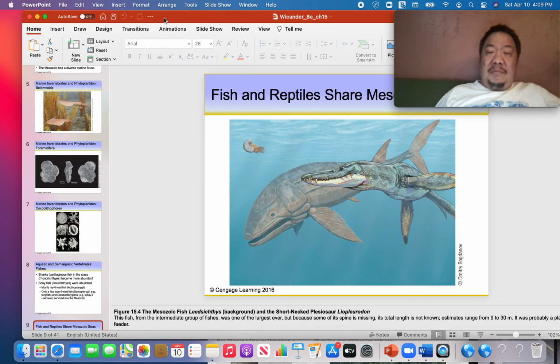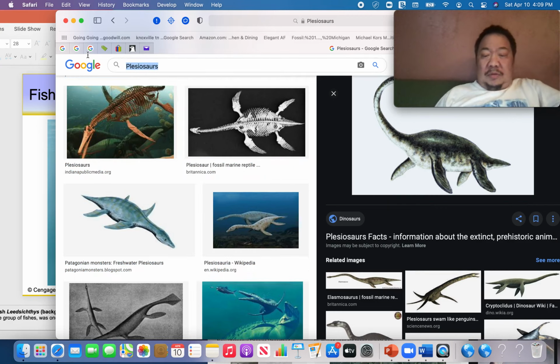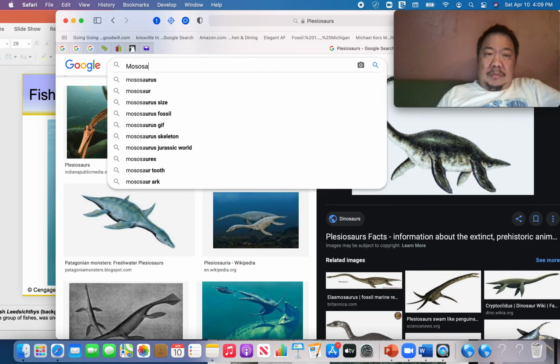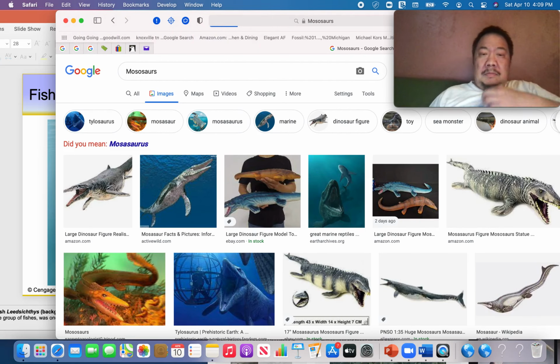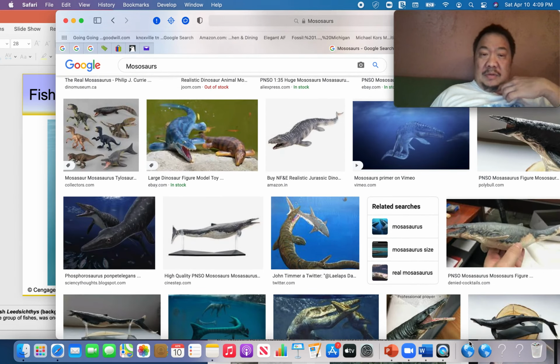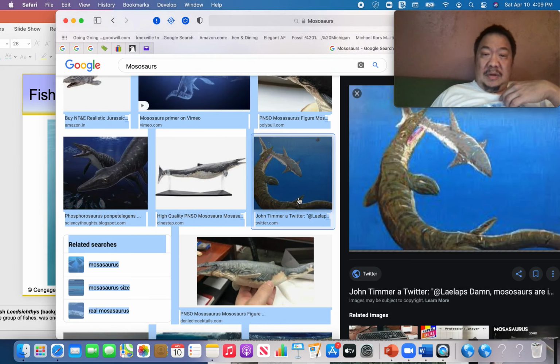The third type of marine reptile we want to look at is called a mosasaur. Mosasaurs were the largest predators that ever existed in the ocean. Here you can see one eating a shark.